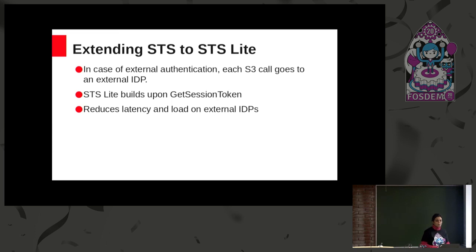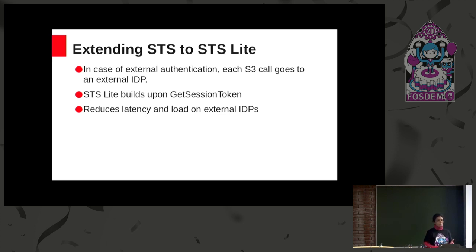So in RGW, we've also extended the concept of STS to something known as STS Lite. We have several kinds of authentication mechanisms, the main ones being the local authentication mechanism and the external authentication mechanism. In case of local authentication mechanism, we authenticate all the incoming requests internally by calculating the V4 or the V2 signatures.